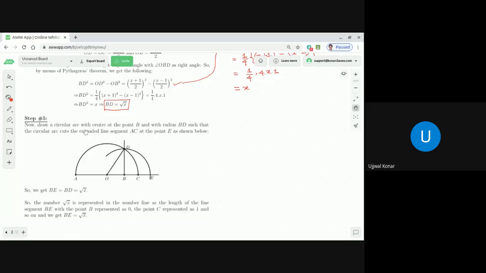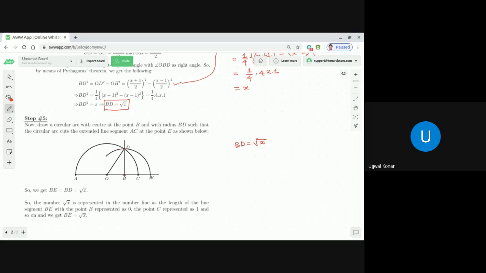Now draw a circular arc with the center at the point B, because we know BD, we are aware that square root of x. If you remember, BD is equal to square root of x. Clear or not clear? Yes, sir.